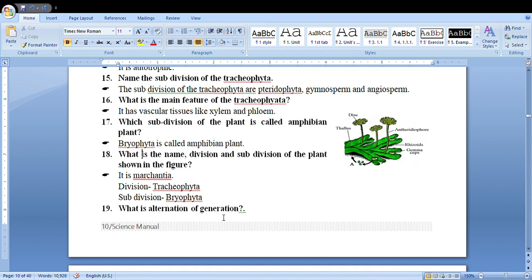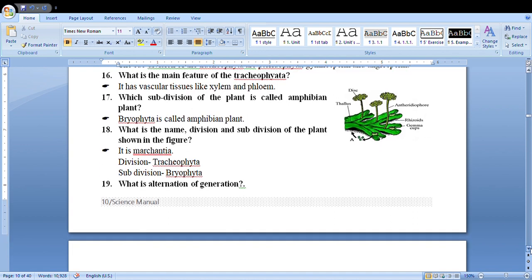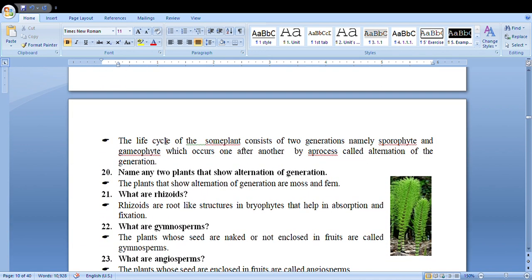Now, what is alternation of generation? The life cycle of bryophytes as well as pteridophytes consists of two generations. One is sporophyte, another is gametophyte, which alternate one after another, and the process is called alternation of generations.